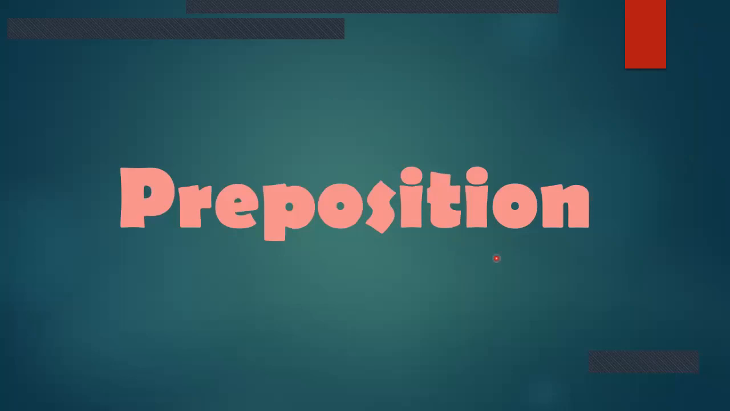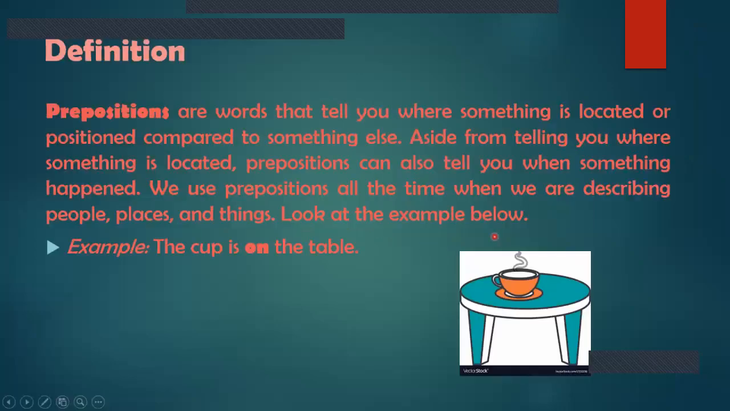Now what are prepositions? Prepositions are words that tell you where something is located or positioned compared to something else. Aside from telling you where something is located, prepositions can also tell you when something happened. We use prepositions all the time when we are describing people, places and things.